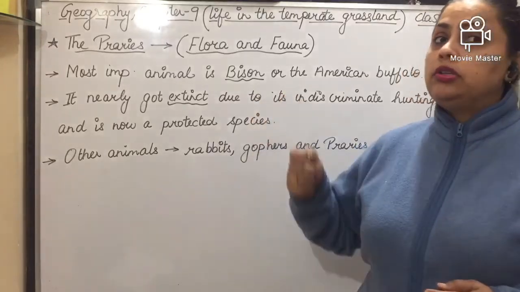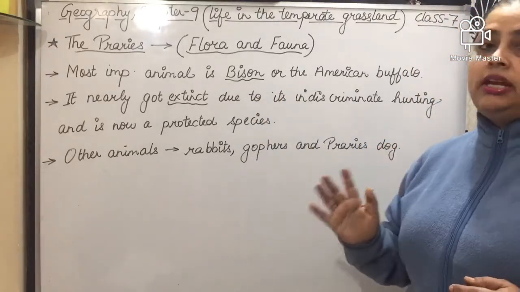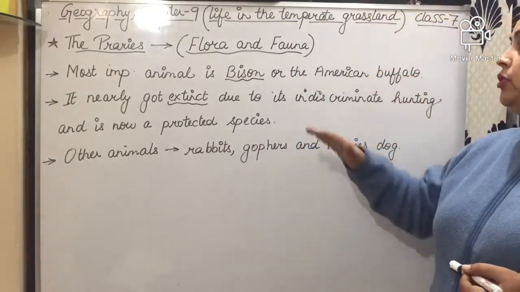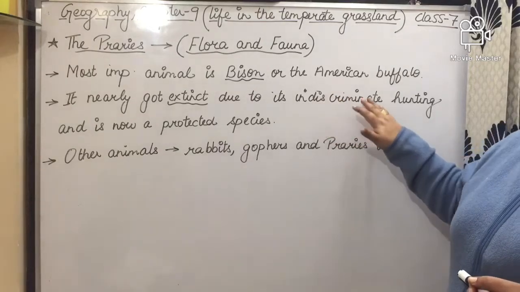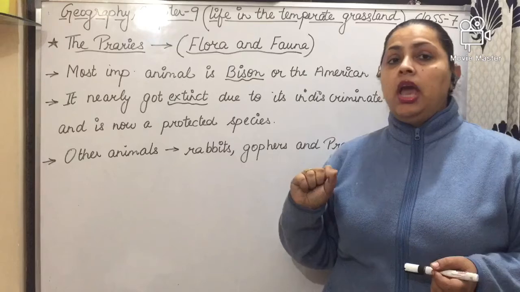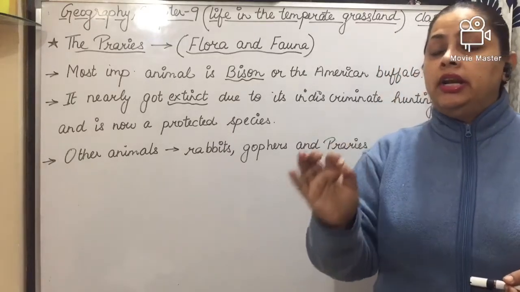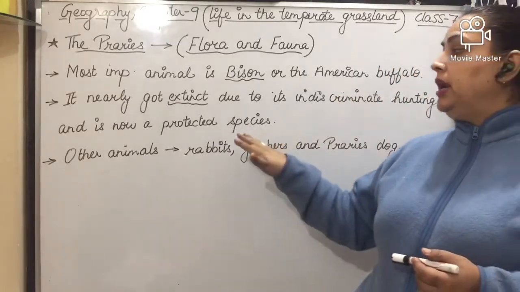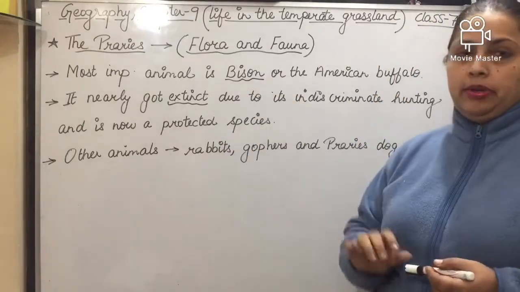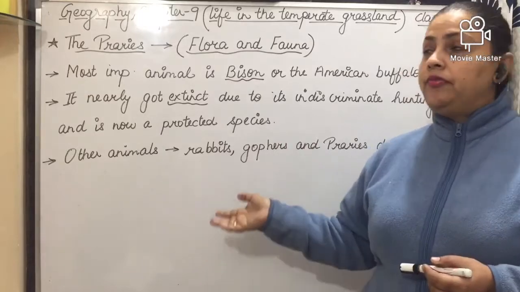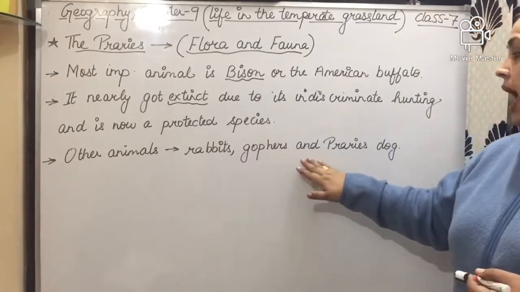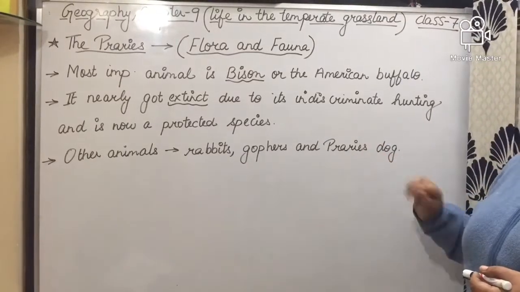This animal was nearly extinct. Extinct means it had disappeared. Why was it nearly extinct? Due to its indiscriminate hunting. And now this species is a protected species. The government has taken responsibility to take care of this animal. Other animals you will find in the prairies are rabbits, gophers, and prairie dogs.